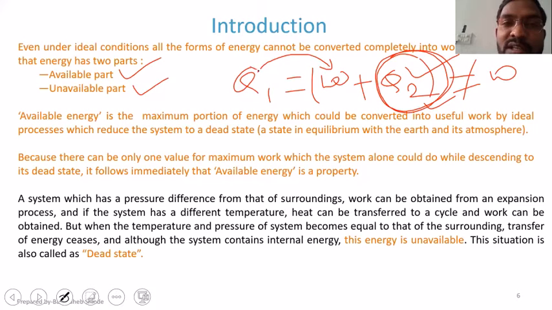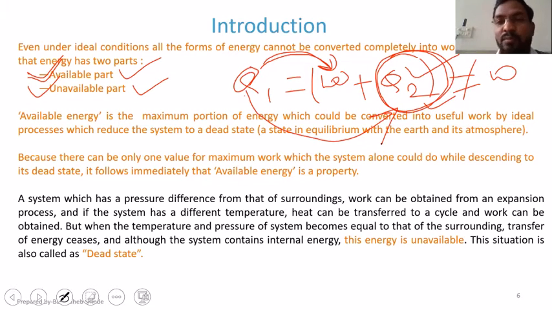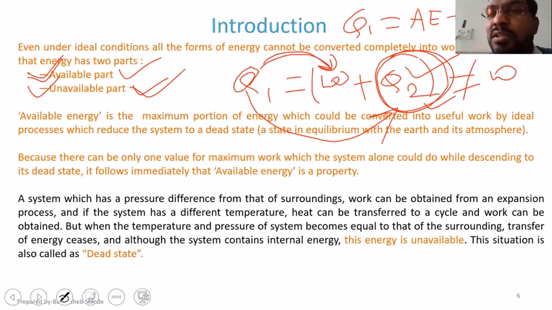So the total energy input to the system, Q1, is going to have an available part as well as an unavailable part. The available part is nothing but the portion of Q1 that can be converted into W. And some part of this Q1 has to be rejected to the atmosphere in the form of Q2, and that part is called the unavailable part. Okay, so we can say Q1 will be the addition of available energy plus unavailable energy.